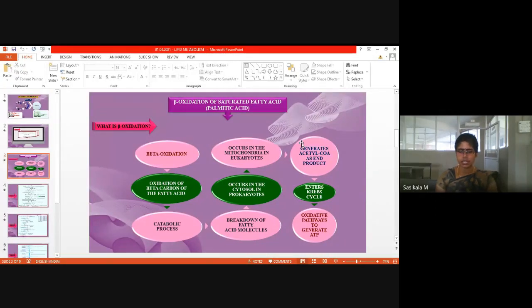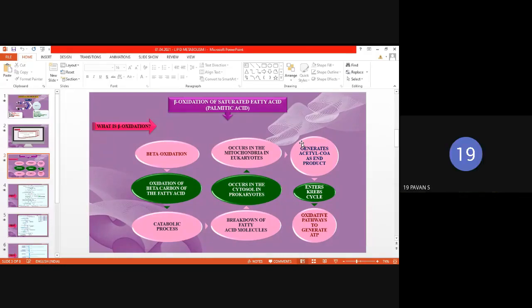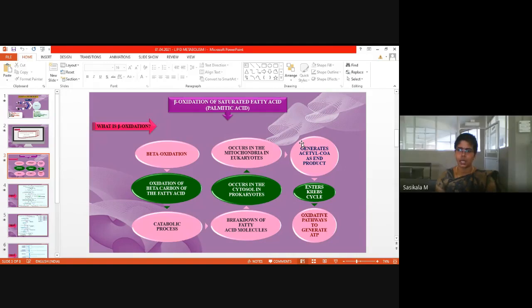What is beta oxidation? Whether it comes under carbohydrate metabolism or it represents lipid metabolism. Which metabolism are you discussing now? Whether carbohydrate or lipid metabolism? Lipid metabolism. Okay. In carbohydrate metabolism, how is acetyl-CoA formed?